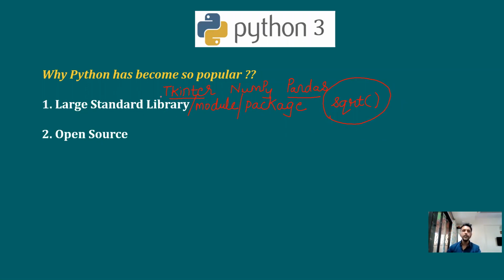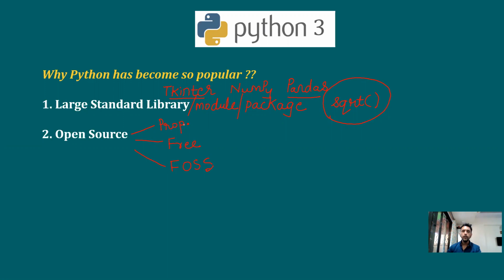Now, what exactly does it mean? So guys, any software, or I will say any programming language, is basically of three types. When I say three types, I mean commercially three types. There are softwares which are proprietary. I repeat, proprietary. Then there are softwares which are free, also called freeware. And there are softwares which are called FOSS. FOSS means free and open source.